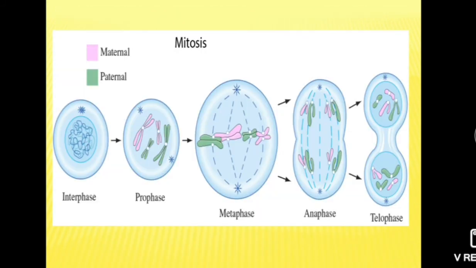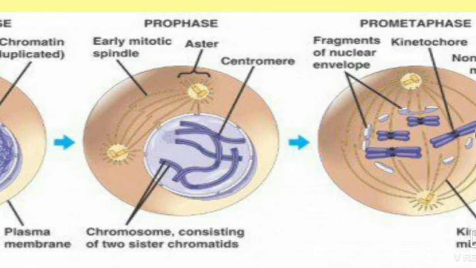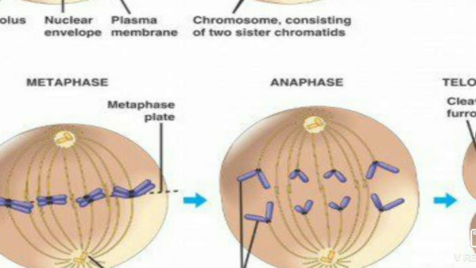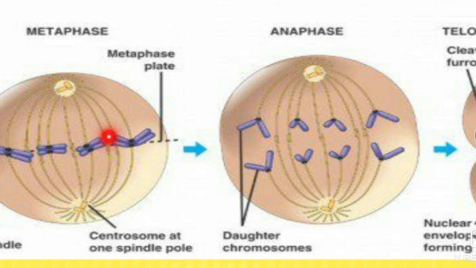Again we will revise in short. See, same diagram here. This is interphase in which growth of cell occurs. The chromosome gets duplicated. In prophase, the chromatin reticulum gets condensed to form chromosomes. Then spindle fibers start appearing. In prophase, nuclear membrane and nucleolus start disappearing. In metaphase, they have completely disappeared. The chromosomes are arranged at the equator. Then chromosomes are the shortest and thickest.